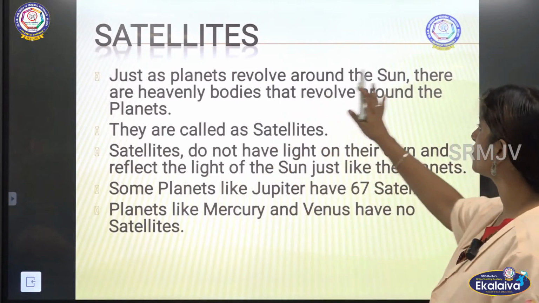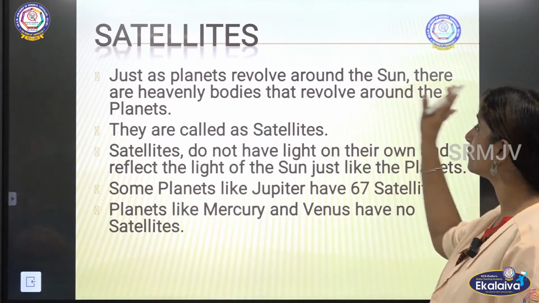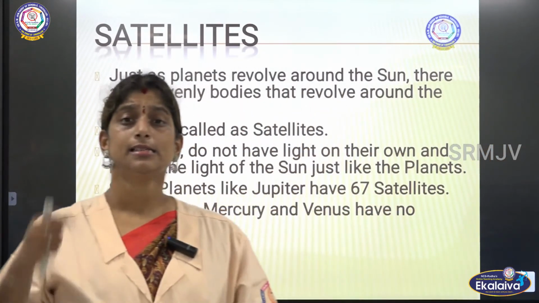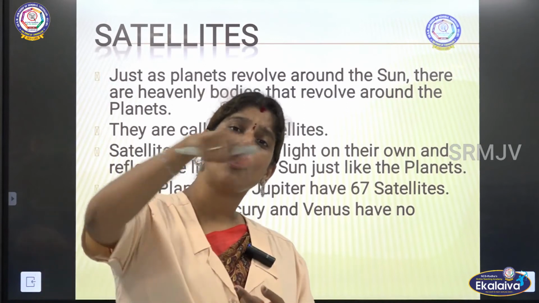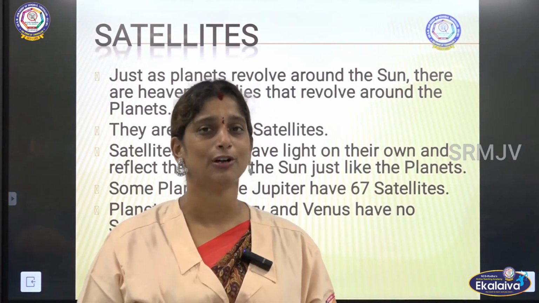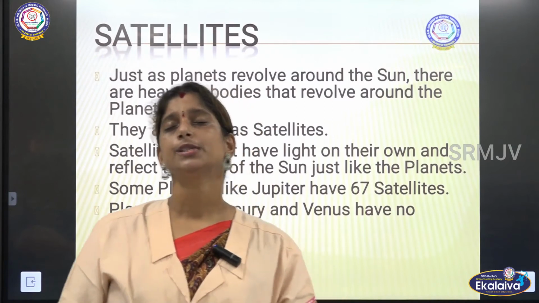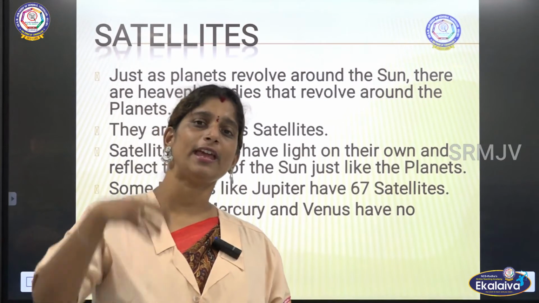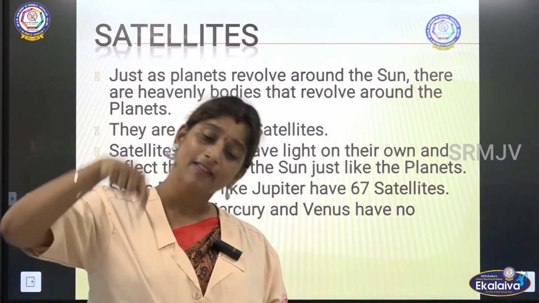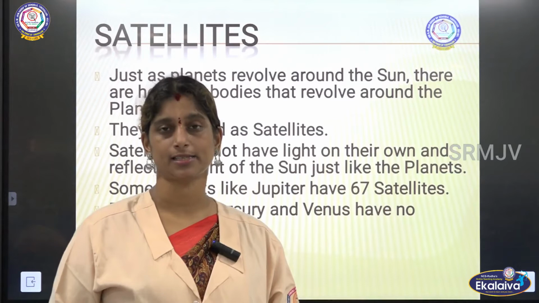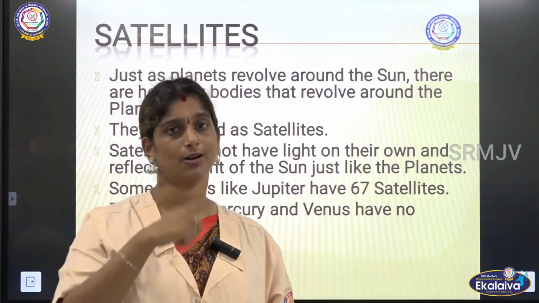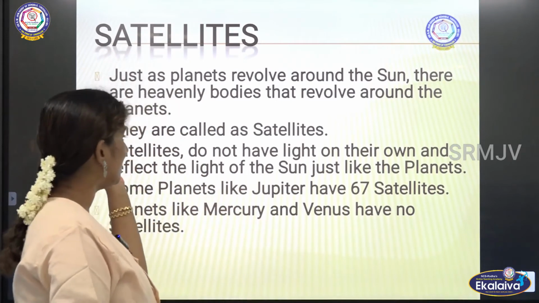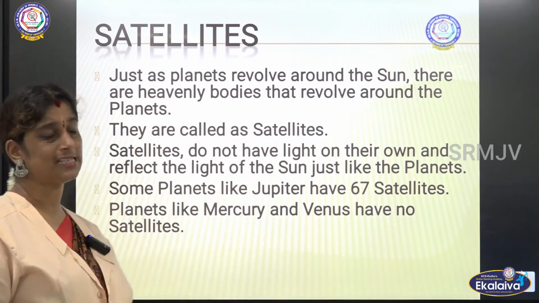So just as planets revolve around the sun, there are heavenly bodies that revolve around the planets. Yes, that is another important thing about the satellites. See, we have seen that the planets move around the sun in their own orbits. Hope you all remember that from our previous lesson. So when the planets are revolving around the sun, in the same way the planets have satellites that revolve around the planets, okay. So planets go around the sun, satellites go around the planet, right. And so these heavenly bodies are called satellites.